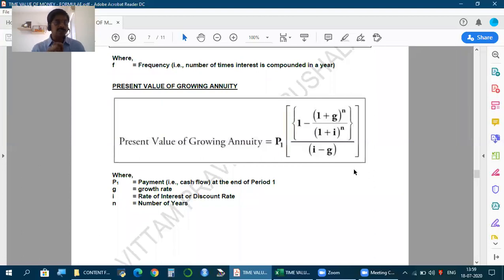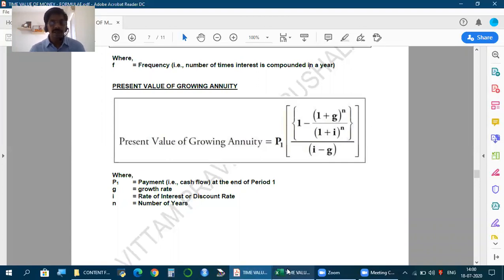This formula you must know. In the beginning of time value of money I mentioned that 90% of the formulas we use in the subject are from time value of money. It is these that we reproduce. Only in place of P, I may write some other term. I may say cash flow, free cash flow, something else, but this is what we write. If you know this well, later you won't have any confusion, just apply and make the calculation. Focus on making decisions rather than the working part.